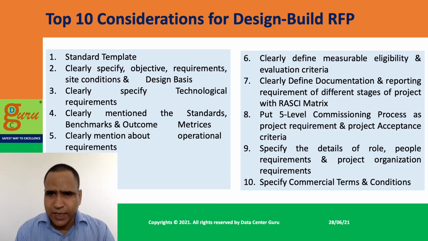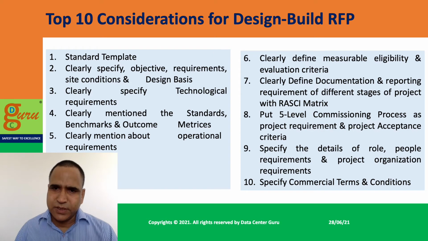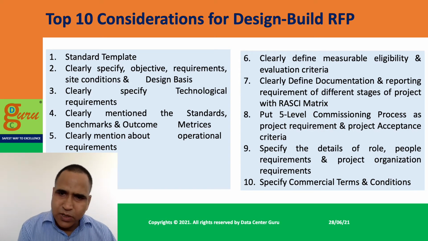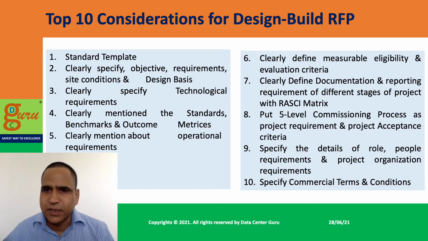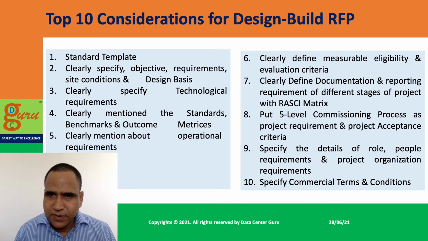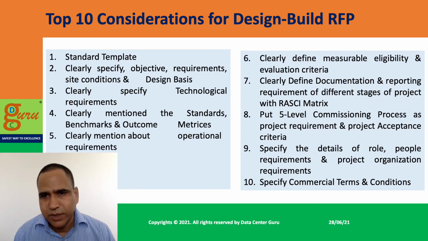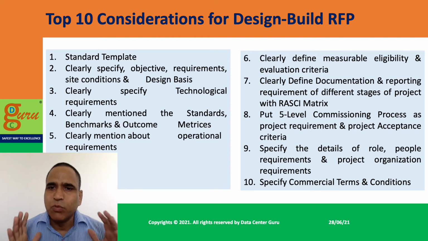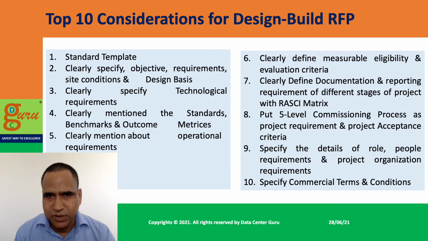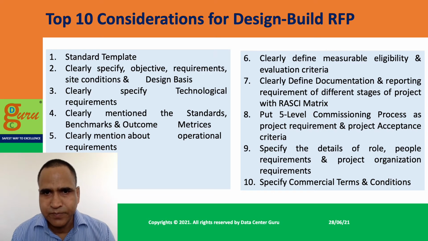If you don't do that, and this is what I have been seeing in the industry today, you go directly to acceptance testing, that is level 5 testing. So you do not take care of the 4 stages before, and you identify a level 1 mistake in level 5. Obviously it becomes a major challenge to plug those gaps. That is the reason you must put the 5-level commissioning process requirement as a part of the RFP.